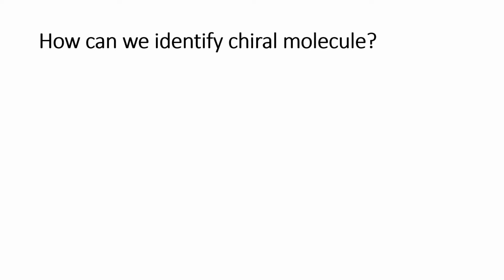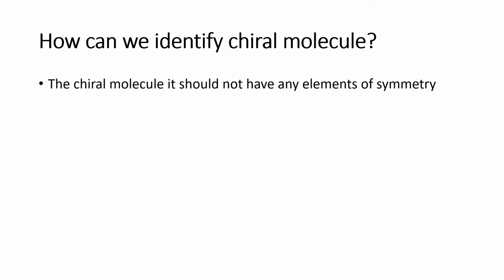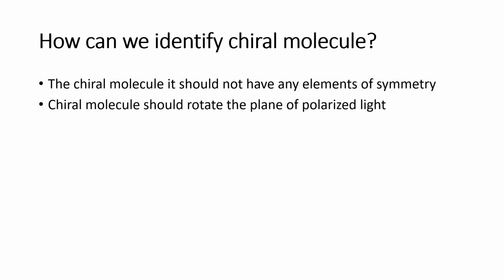Let me tell you how we can identify these chiral molecules. I said that there are chiral molecules and achiral molecules. But how do we identify them? There are 2 major criteria. The first one is the elements of symmetry. Elements of symmetry is the major criterion to identify a chiral molecule. If there is any element of symmetry, it is achiral. If there is no element of symmetry, it is a chiral molecule. Simple. And the second one is, if it is rotating the plane polarized light, they are called enantiomers.